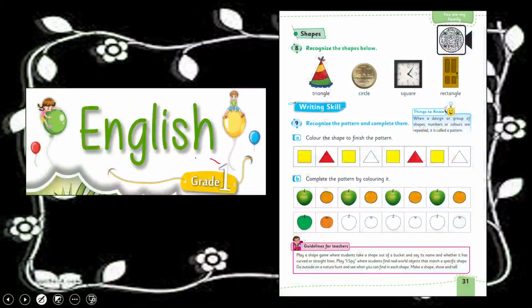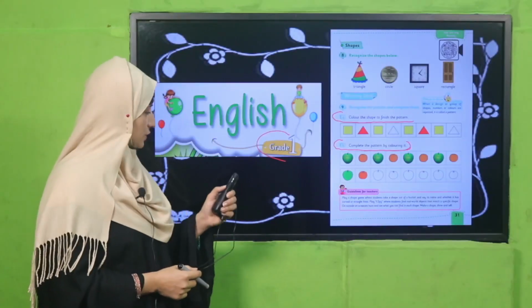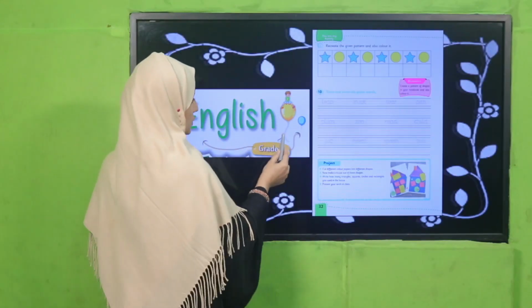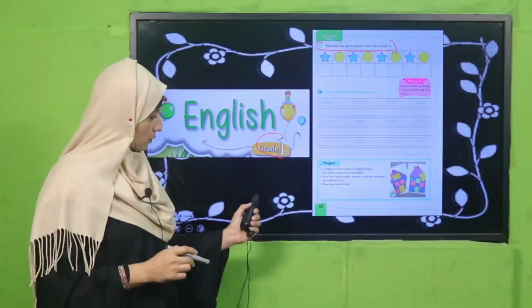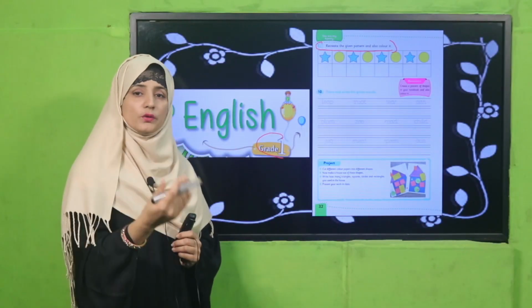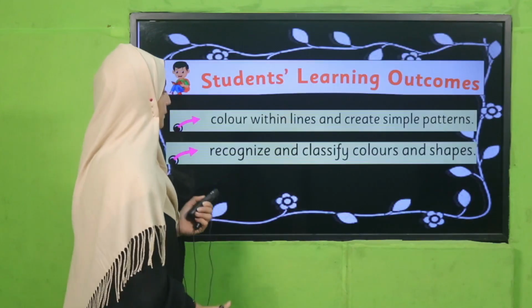Before, in English for grade 1, we already learned to color the shape and to complete the patterns by coloring them. I hope you remember it. If you do not, you can watch this video lecture again. Also in English grade 1, we learned how we can create different patterns and color them. So these we have already done. Today we are going to learn further about it.